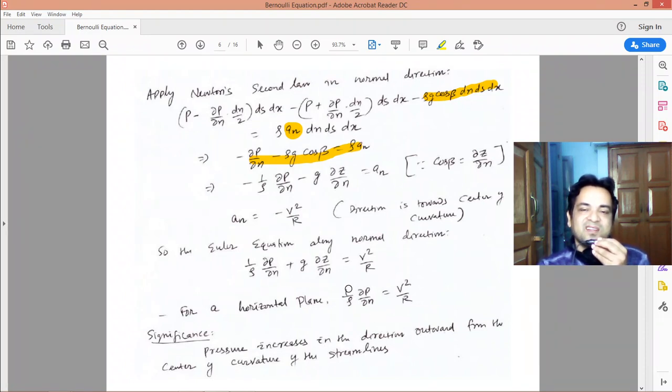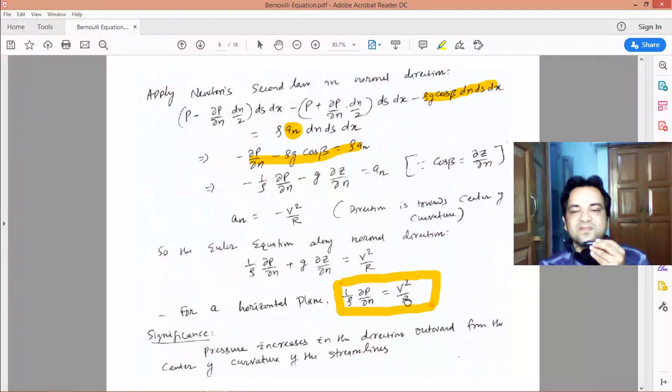And one more important conclusion we get from this: suppose the streamlines are straight, as in a horizontal pipe flow, where we expect straight streamlines. Then the radius of curvature will be infinite, so this right hand term will be 0. So del P by del n equal to 0. There is no pressure variation along the normal direction to a streamline.